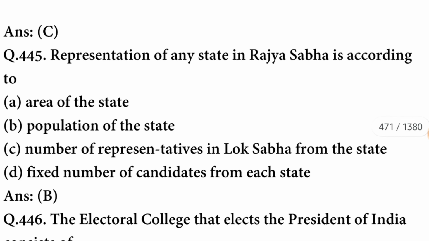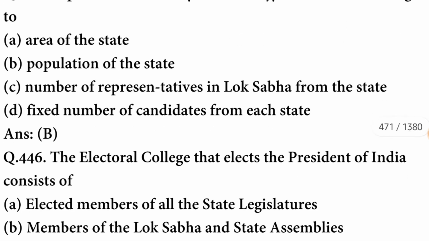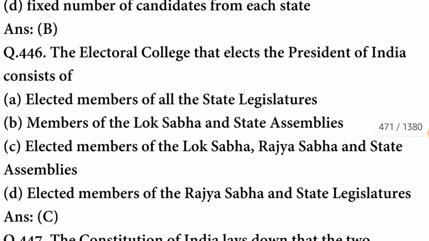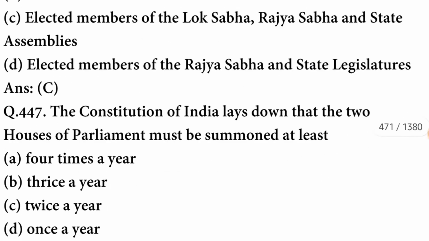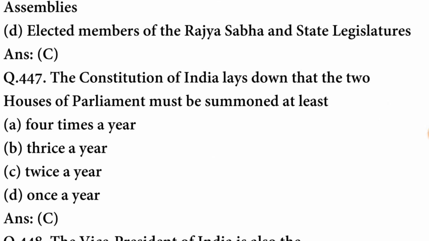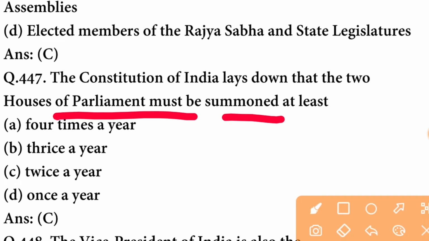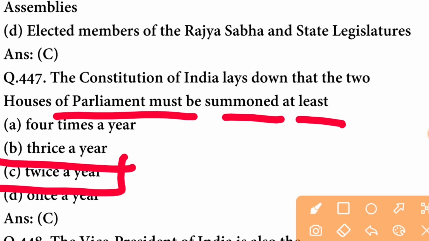C option is correct. Representation of any state in Rajya Sabha is according to the population of the state. The electoral college that elects the President of India consists of elected members of Rajya Sabha, Lok Sabha and the state assemblies. The Constitution of India lays down that the two houses of parliament must be summoned at least twice a year. C option is correct.